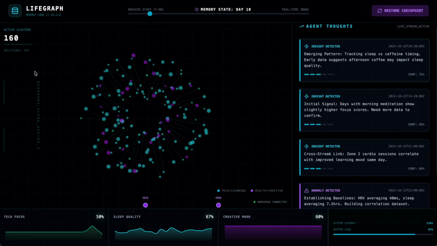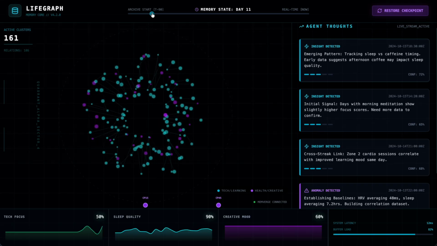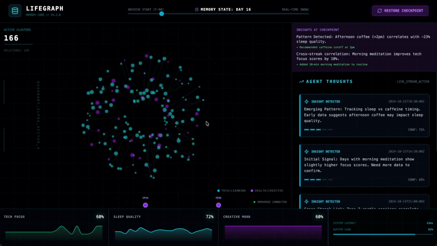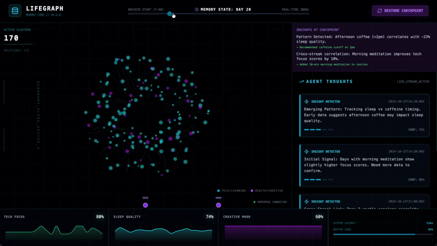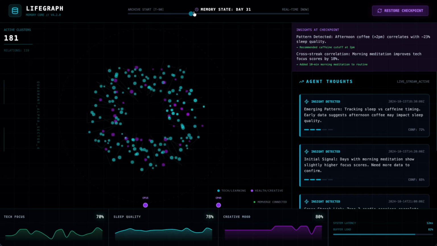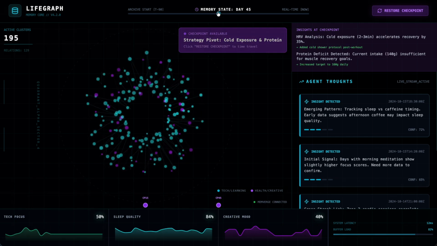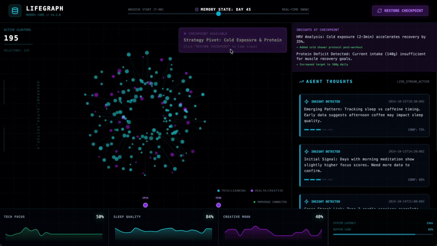So LifeGraph uses Neo4j to model your life as a knowledge graph. Every log entry becomes a node, and every connection becomes a relationship. Now, as we slide through more days and run more analysis, there's a second checkpoint that I'm hitting here. You can see where the agent, the Memverge, actually comes in, and the checkpoint marker that we can show here.